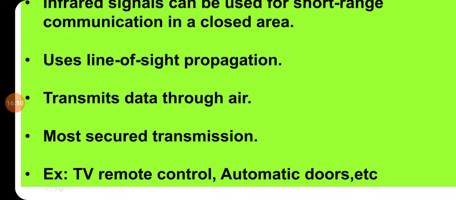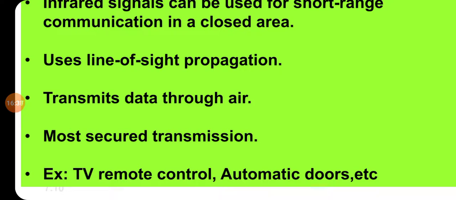Because of that characteristic, we cannot operate our TV outside the area where the TV is present. While giving input to your TV, you have to keep the remote exactly straight towards the TV. Then only you can operate it. Understood? So this is how it is short range and in a closed area.